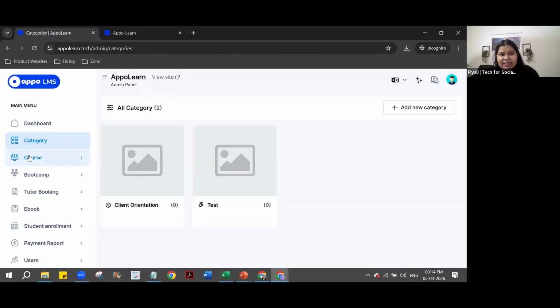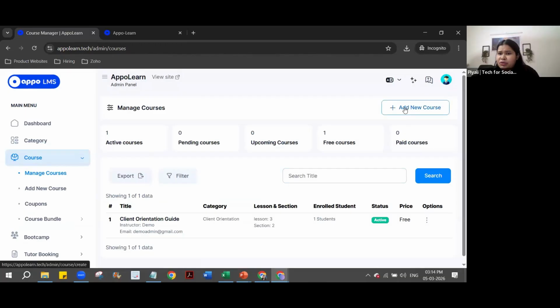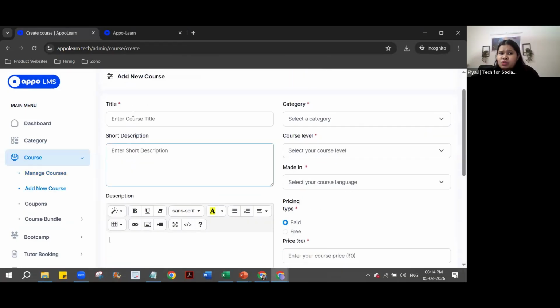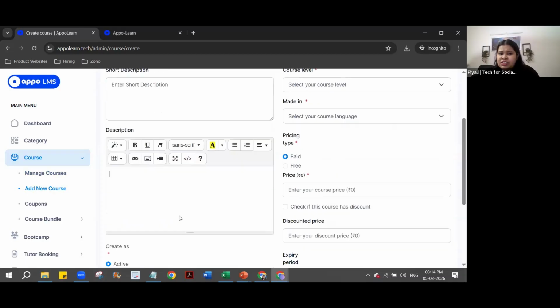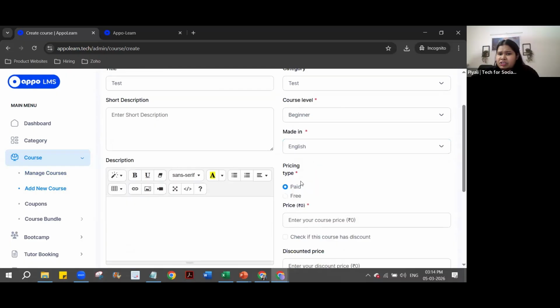Once the categories are added, then you can upload a course. I'll go to manage courses and click on add new course. When you add a new course, you will have to add a title, description, short description, and you can also select which category it goes under. I'm going to pick test, and I'll set the course level to beginner, made in English.